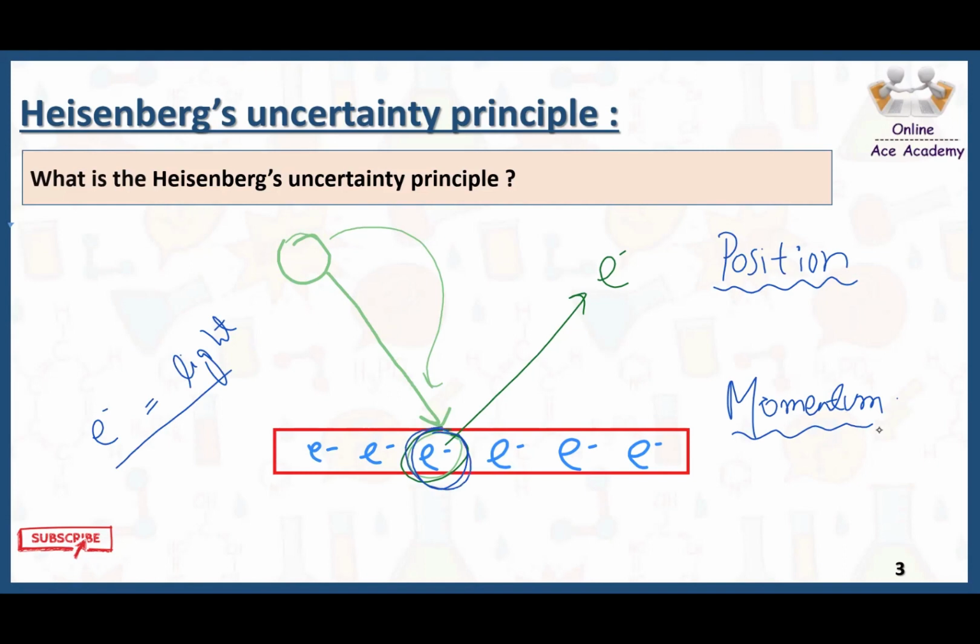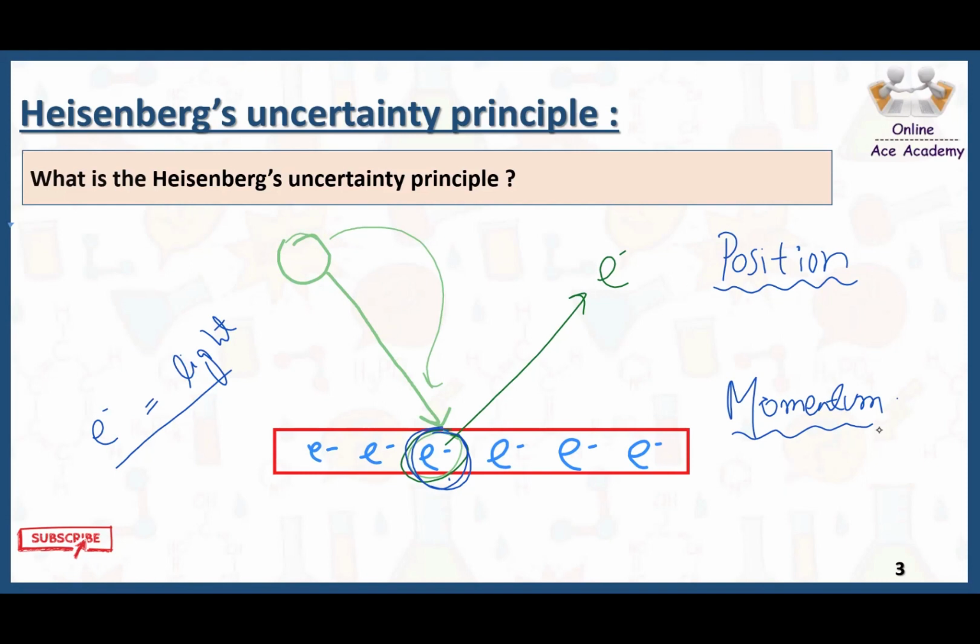If I am done with finding out the position of the electron, because its speed is so high, this electron will abruptly change its momentum. I am done noting down the position, but at that point, I am unable to find out the momentum.